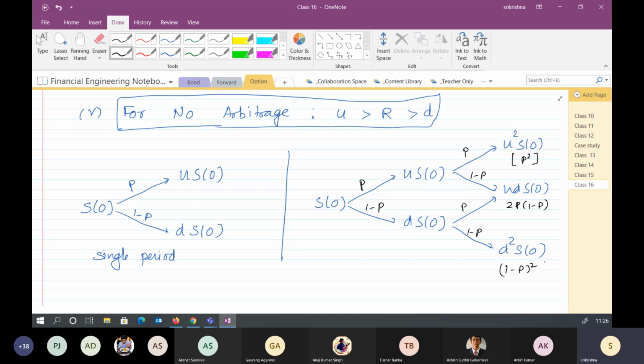Okay. There is one thing I need to discuss. This is the no arbitrage condition. But for the time being, one more important thing I would like to discuss is that although we say P and 1 minus P are the probabilities, what is this probability? Is it market governed? Market driven? Yes or no? Or driven by the performance of the company?